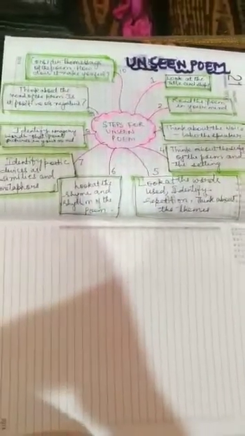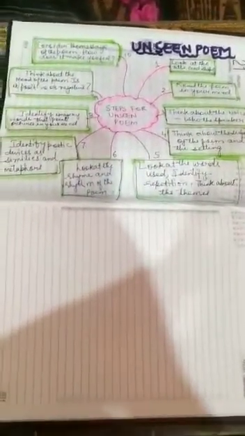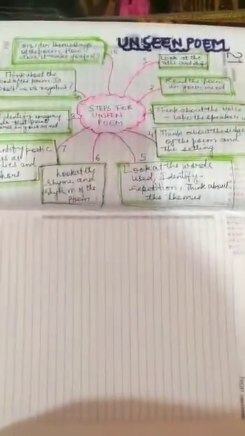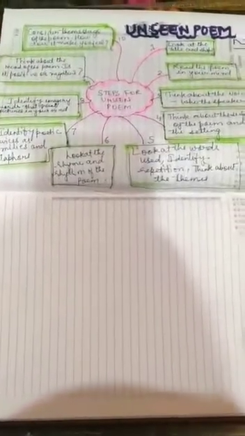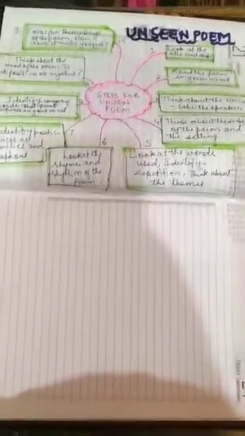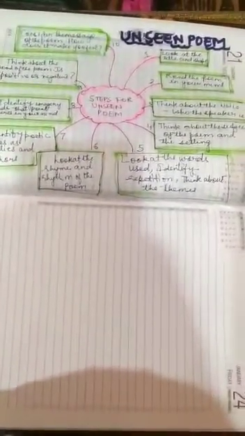Next we come to imagery, words that paint pictures in your mind. Then think about the mood of the poem, whether it is positive or negative. Then consider the message of the poem, that is, what message the poet wants to give you, and how does it make you feel after reading the poem.